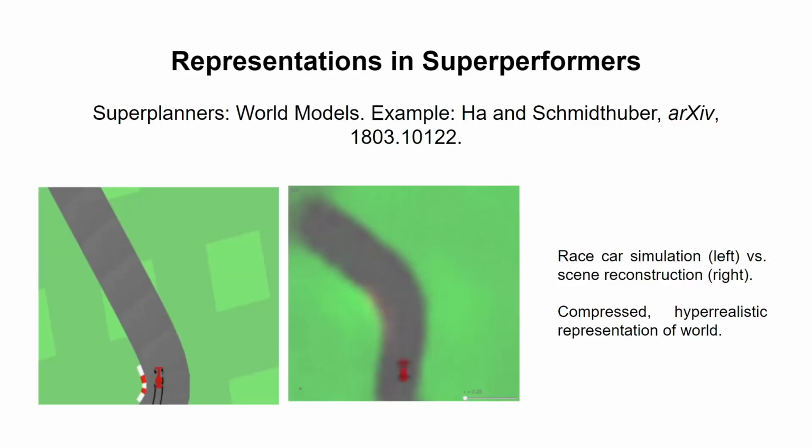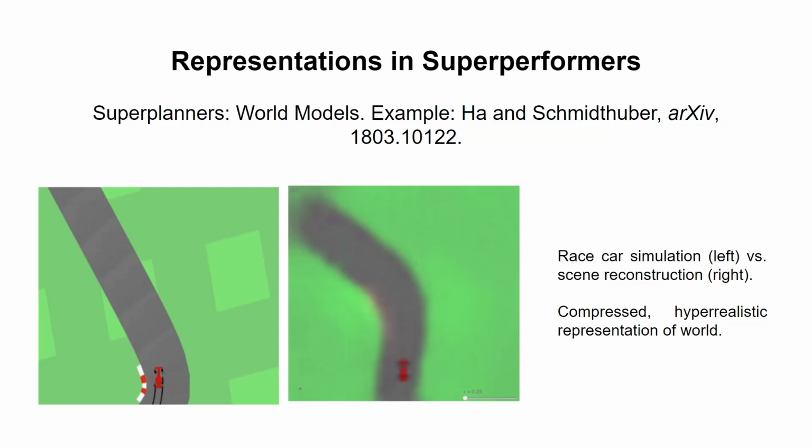One example from the machine learning literature is this idea of a world model. We can say that super planners have a world model. This is an example from Jürgen Schmidhuber from the archive. This is a race car simulation that they train their model on, getting a scene reconstruction out of the network. As you can see, at the left, there's a race car simulation in a virtual world, and on the right, you have this representation of the race car simulation in the model. It results in a world model of everything in the simulation that it's exposed to being represented in a hyper-realistic way. So it's a compressed hyper-realistic representation of the world.